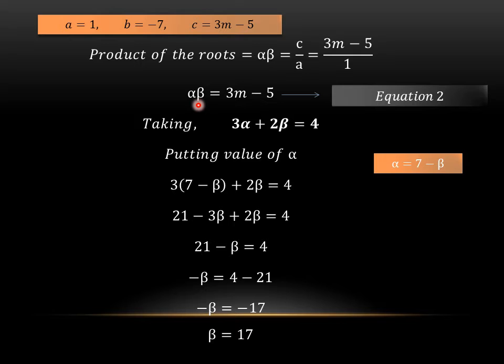So we need the values of alpha and beta to be replaced here, and after the replacement, we will get our answer of m. So now the next step will be to find the value of alpha, and after getting both the values, we will put them in equation 2.